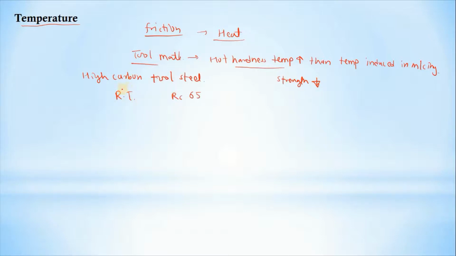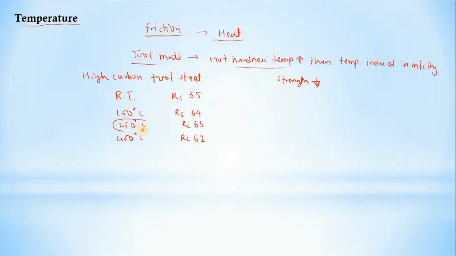So at room temperature, this high carbon tool steel has a hardness value of 65. If the temperature goes to 100 degrees Celsius, this value goes down to 64. At 250 degrees Celsius, it goes down to 63. Then at 400 degrees Celsius, the value keeps decreasing. So a considerable decrease in the strength of a tool takes place.